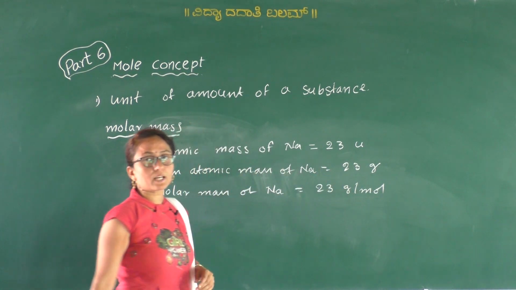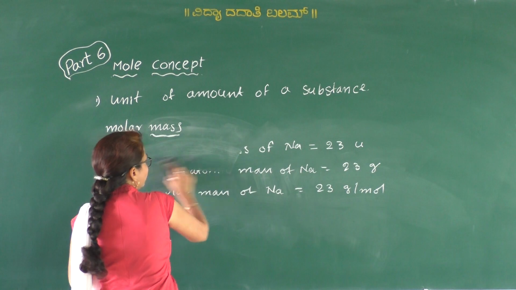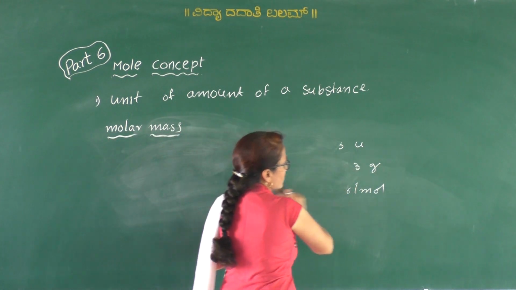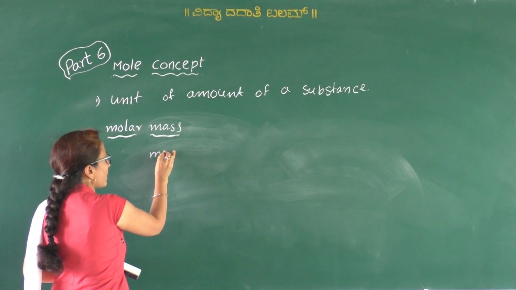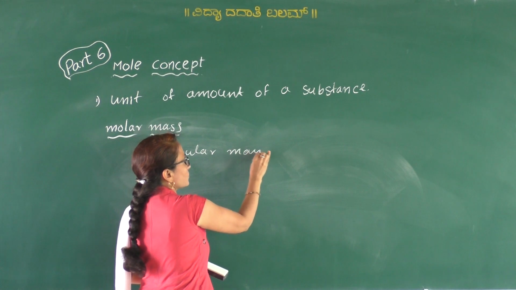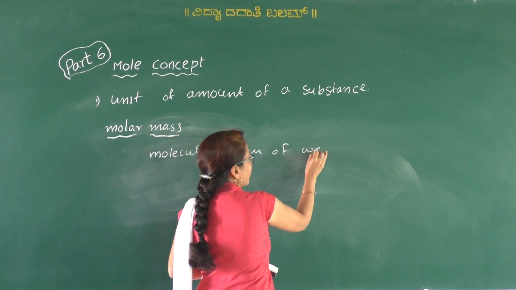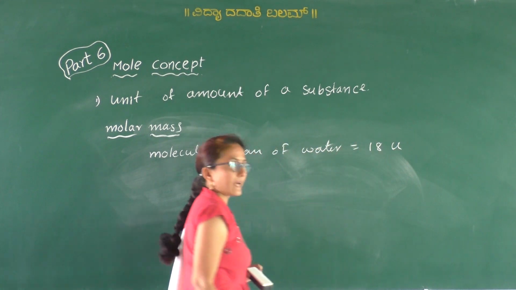Similarly if you consider water as an example, water is a molecule, so the molecular mass of water is equal to 18 U, that is unified mass.